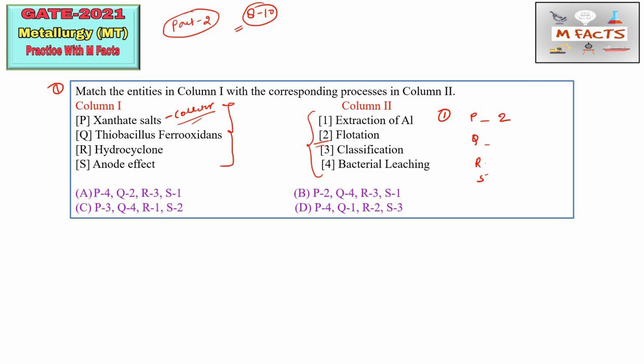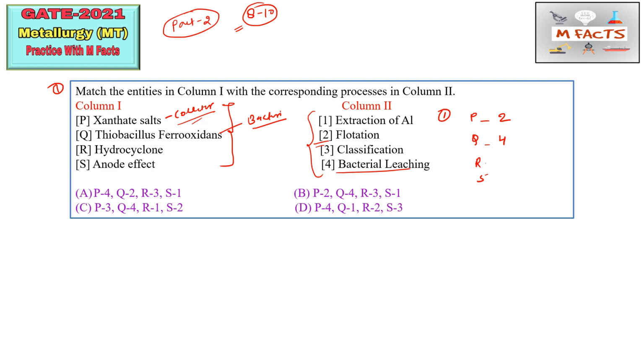The next one is Thiobacillus ferrooxidans. This is basically the name of a bacteria which is used in bacterial leaching. This bacterial leaching is part of hydrometallurgical engineering. So Thiobacillus ferrooxidans we can match with bacterial leaching. So Q we can match by 4. This is basically the name of a bacteria.